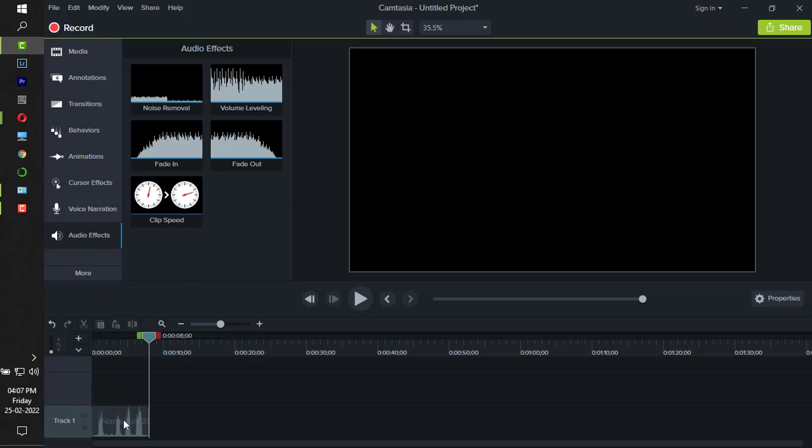Hello everyone. In this video I'll be showing you how to remove noise in Camtasia whenever you're recording any voice narration in Camtasia. In case you get noise added with your voice, there is an option to remove it in Camtasia. It's an inbuilt option. You can use it to make your voice better. First let me show you how it looks when I record my voice.